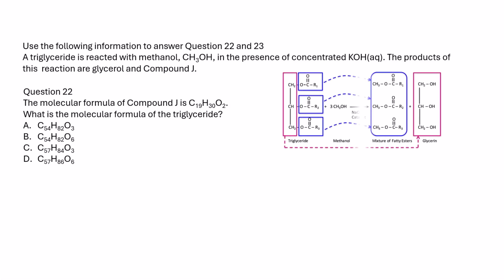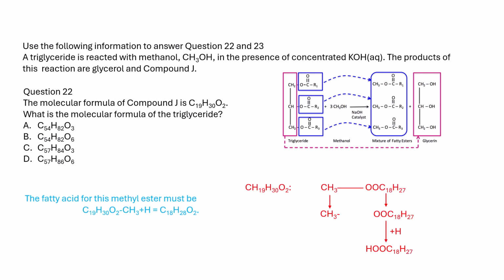If we subtract 1 CH3 from compound J and add 1 H, we should get the fatty acid for this methyl ester. To form the triglyceride through condensation, 1 glycerol should be added, and 3 water molecules should be subtracted.